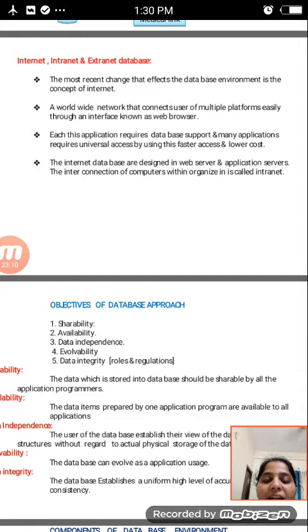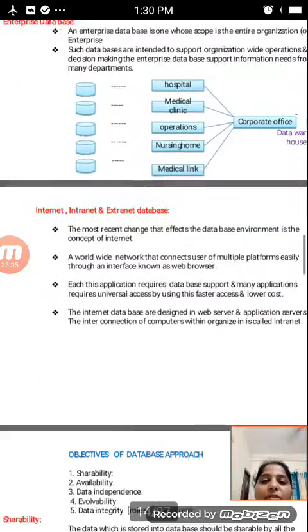The internet database is designed with a web server and application servers. In this database, we design the web as well as the application server. The interconnection of computers within an organization is called an intranet. Both are connected with this. In this, the web server and application server come under the extranet database.